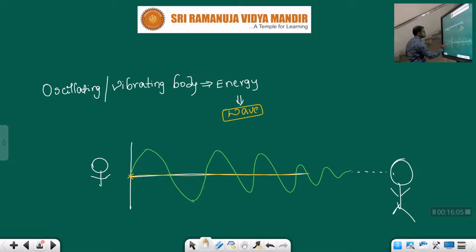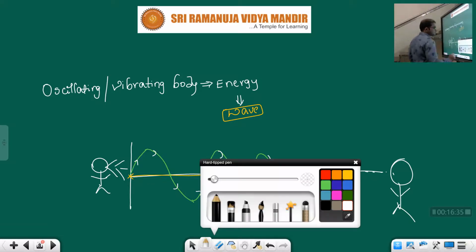See, let us consider one person is there and he created that sound. That sound wave is traveling like this, slowly decreasing, and became zero. So now this person can't hear. Clear? When we are speaking also, vocal cords will be there, children. Those vocal cords vibrate. That vibration in turn creates energy. That energy travels like a wave. That wave will reach the receiver. Okay? And this wave is nothing but sound, children.